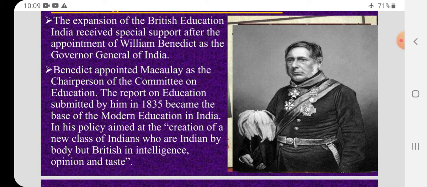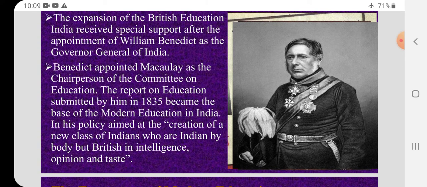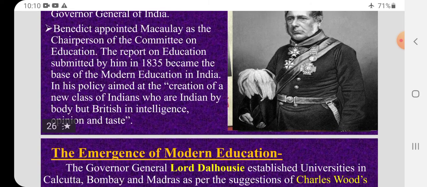William Bentinck appointed Macaulay to study the education system and the situation in India and submit a report to him. So Lord Macaulay and his commission wrote a report and submitted it. Based on that, they started the education system in India.